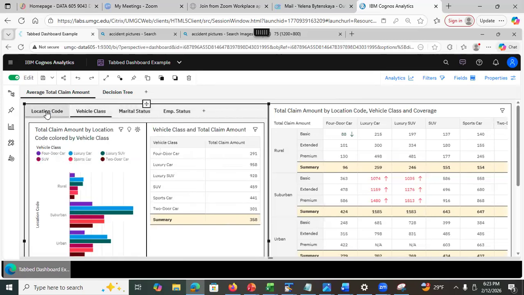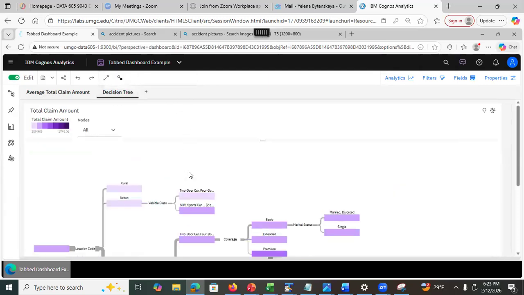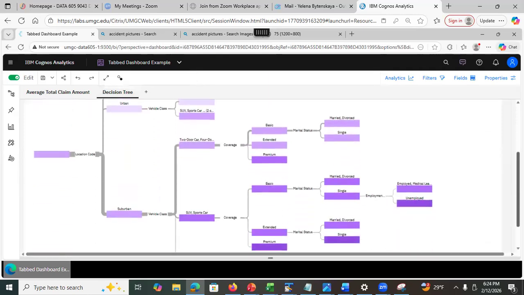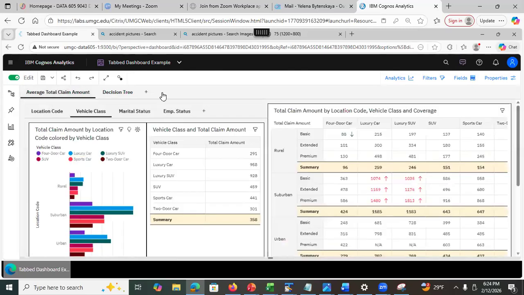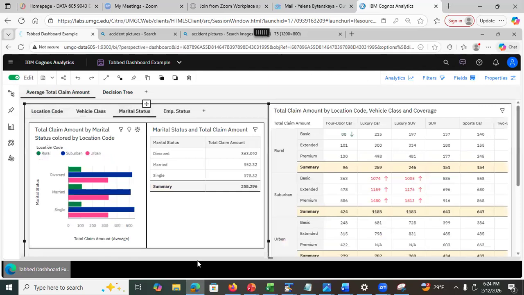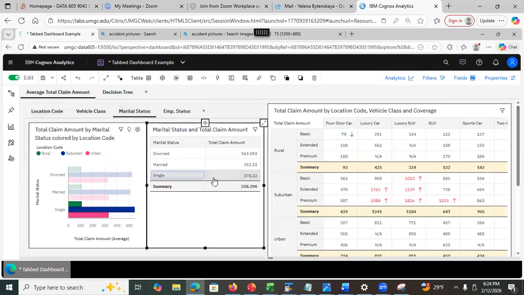And you can look at it. What are those? Those are actually the drivers, right? So I'm looking at the key drivers here. And that's why I have a decision tree here for a reason, because I probably want to look at the combination of location code and vehicle class. Oh, wait a minute, I probably want to look at the location class, vehicle class and coverage. I pick those drivers in here. Is this like a marital status? And just going by the drivers. This is one of the drivers, right? So I just select and it will adjust this whole visualization.